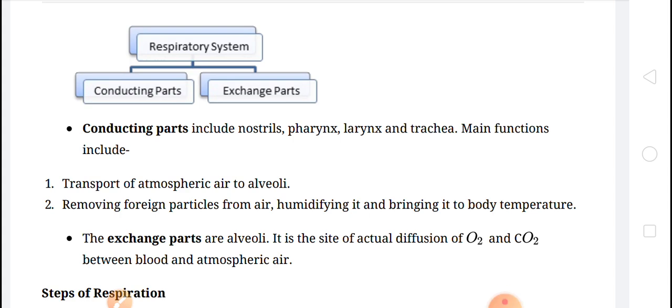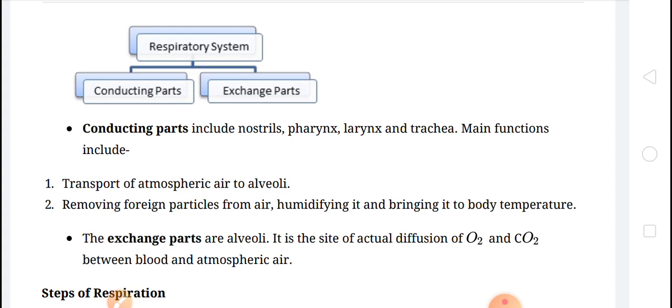Children, in a previous video, we were discussing chapter 17, that is breathing and exchange of gases. In the first part, we discussed the human respiratory system. Now, in this video, we will discuss the parts of the respiratory system, the mechanism of breathing, and exchange of gases. Okay, so let's start.